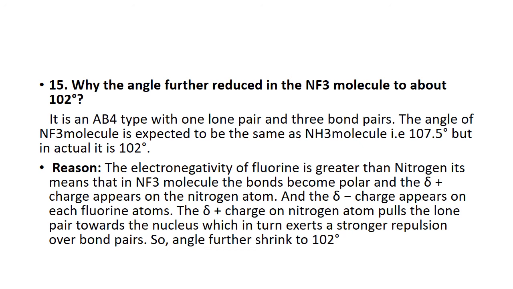small angle, 102. The reason is that the electronegativity of fluorine is greater than nitrogen. It means that in the NF3 molecule, the bond becomes polar. Why does it become polar? Nitrogen carries a positive charge, and the 3 fluorines carry a negative charge around them. The positive charge on the nitrogen atom pulls the lone pair towards the nucleus, which in turn exerts a stronger repulsion force over the bond pair. So the angle further shrinks to 102.